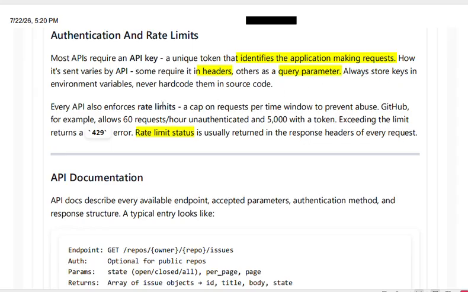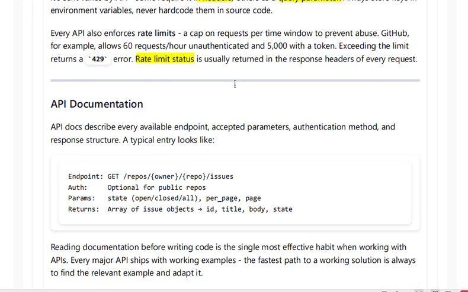Always store keys in an environment variable. Never hard code them in the source code. Do you know what an environment variable is? Using the os.environ function, I should store the key. I should never type the key directly.